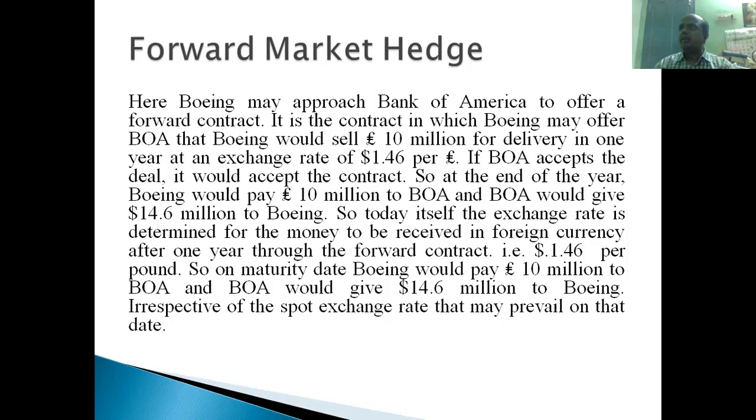This is the prediction of Bank of America. Bank of America will have the opposite prediction, whereas the Boeing Corporation people predicted that from 1.50 it may go to 1.40. So they settle that 1.46 is a quite acceptable deal for Boeing Corporation. If Bank of America has a prediction that from 1.50 it will go to 1.60, they will also accept this. Yeah, it's a quite decent deal for them. They think that it will go to 1.55.